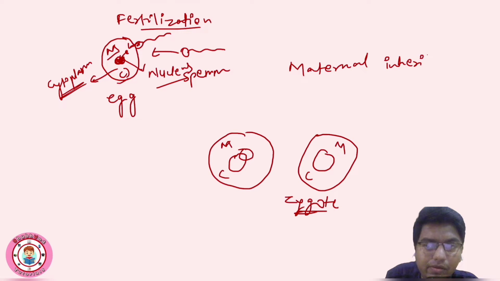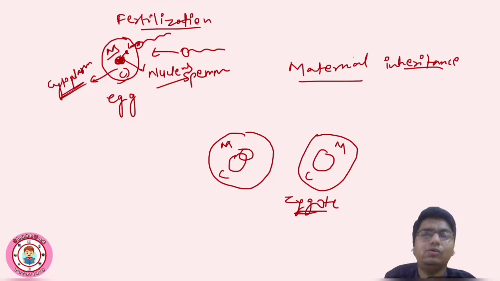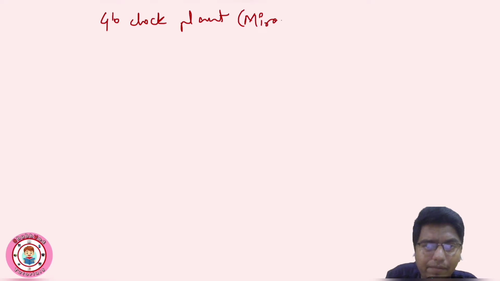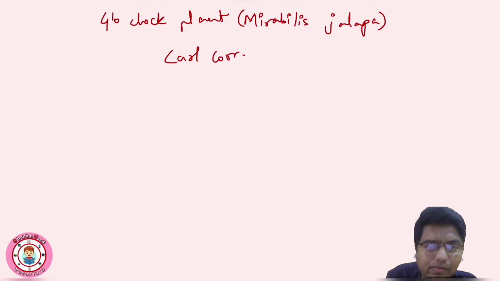Because egg is having the cytoplasm content in it. Sperm is just transferring the nucleus. So this is commonly seen. Maternal is most common. Paternal is also seen, but that is not much common. In this, the example is four o'clock plant, also known as Mirabilis jalapa, and this inheritance was observed by Carl Correns. Okay, so what is this now?